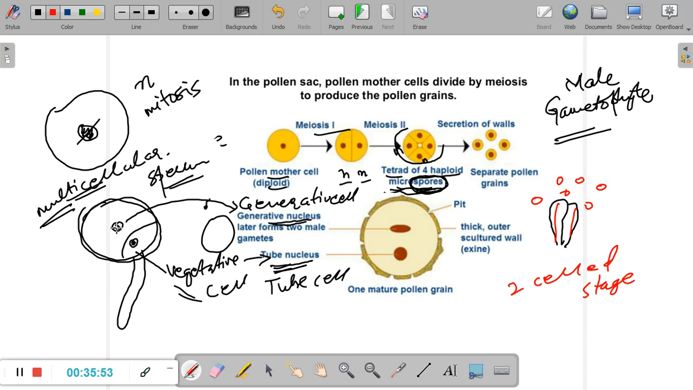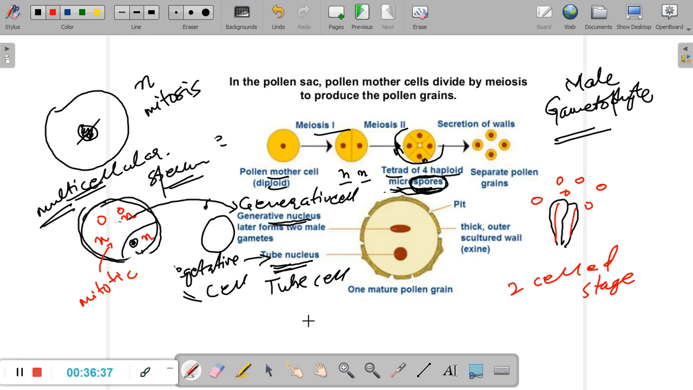In some cases, however, even before pollination, even before the release of the pollen, the generative nucleus undergoes another mitotic division. The generative cell is already haploid. We have a haploid tube nucleus or vegetative cell, and the generative cell. If only the generative cell undergoes mitotic division, how many cells will we have? We'll have two cells again. And what will be the ploidy of these two cells? Because it's mitosis, both these cells will again have the haploid number.